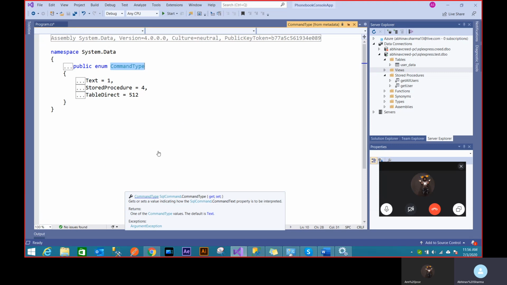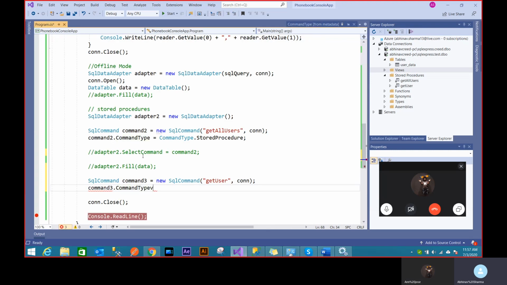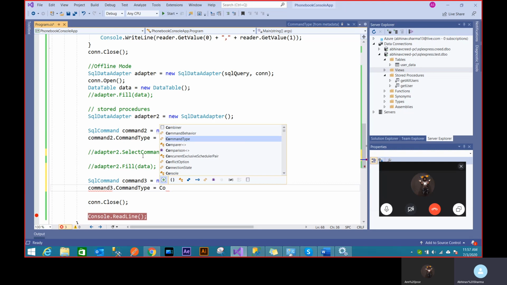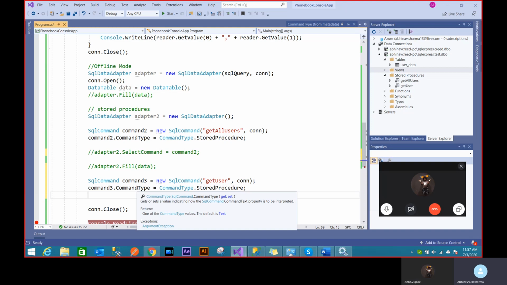If I click on it, I can even see it's taking 1, 4, 512. But I don't really remember these numbers because I have a very nice way of providing them. I can just open command type dot and use stored procedure. But underlying, I'm just providing a value to it. Therefore, it's a wrench. If this were a function, I'll show you.